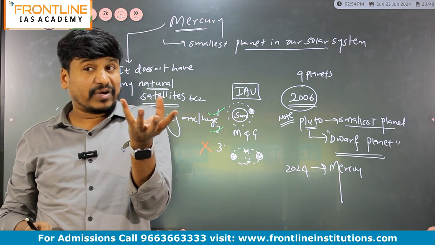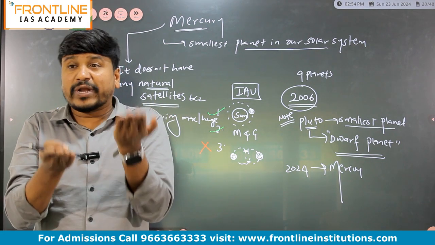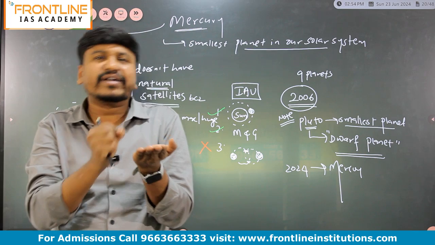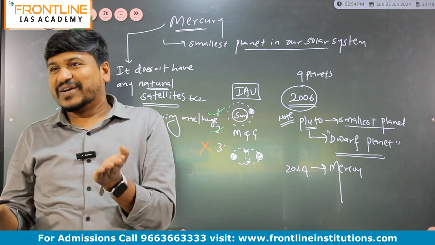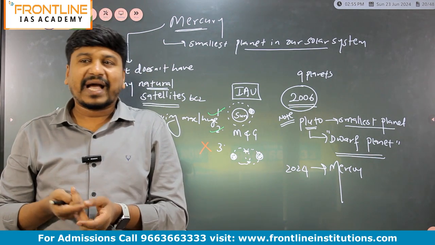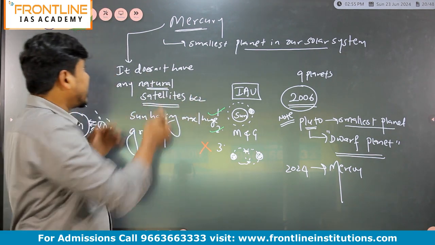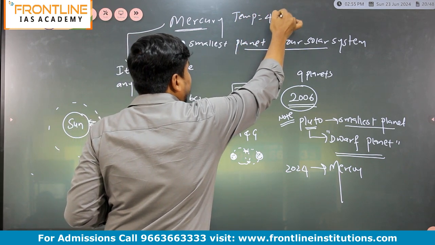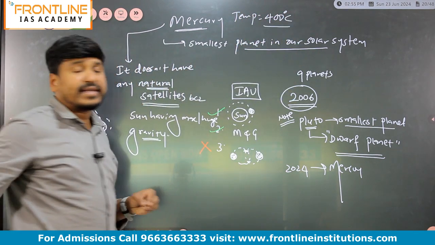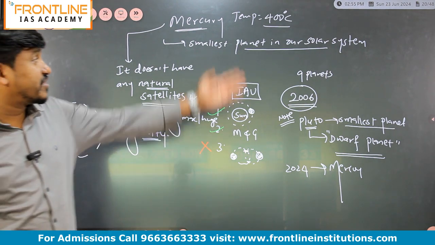Water gets heated so much because at 100 degrees Celsius water starts boiling, and at 150 to 200 degrees Celsius water starts converting into steam. But here, on Mercury's surface, the temperature is almost 400 degrees Celsius, right? And that's why life is not possible at this temperature.